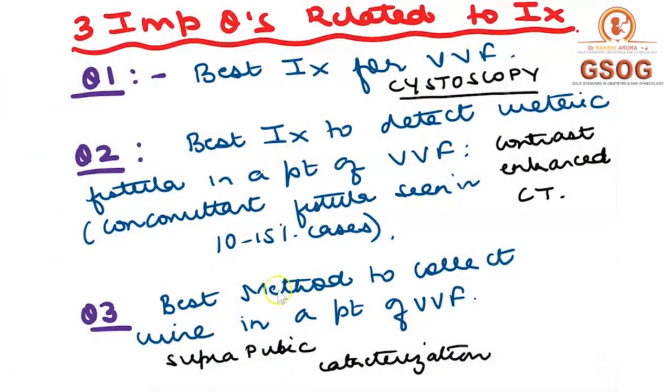Now I want to talk specifically about the vesicovaginal fistulas, right? Now, vesicovaginal fistula is the most common urinary fistula. That is the first thing which you have to remember. The second thing which you have to remember about a VVF is, what is the most common cause of VVF in a developed country. Now, in a developed country, the most common cause of VVF is surgery, and that is hysterectomy. Number 3 question is, what is the most common cause of VVF in a developing country? In a developing country, the most common cause of VVF is obstructed labor. That means it's an obstetrical cause, right?